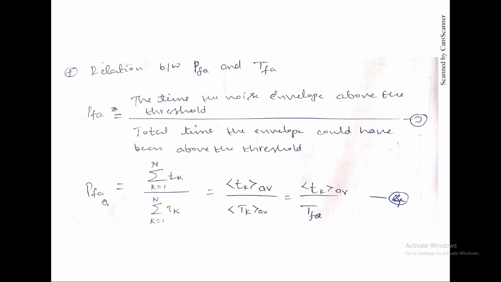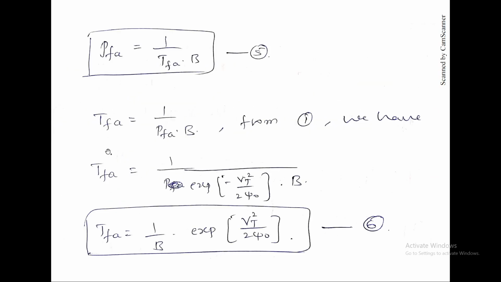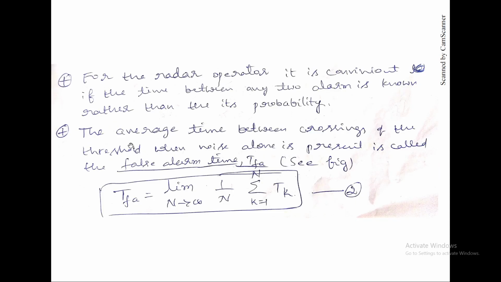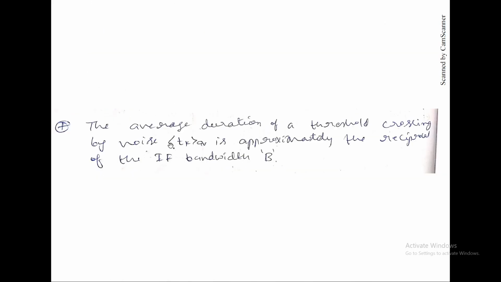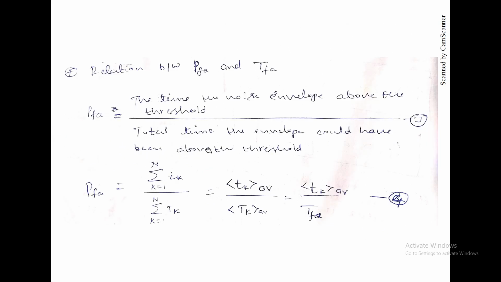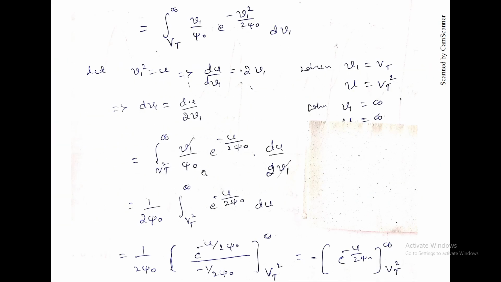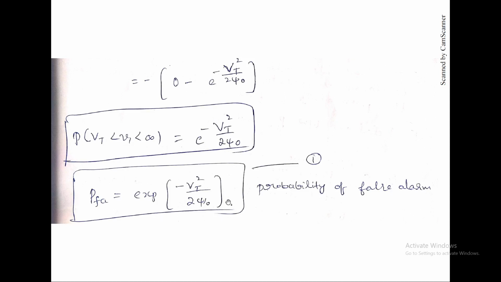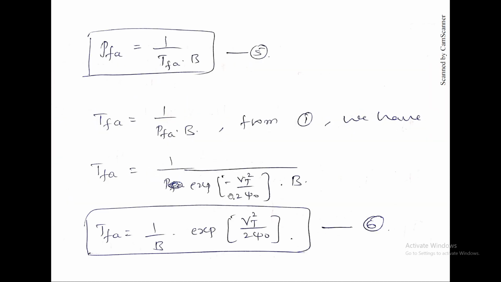The probability of false alarm will be equal to 1 by TFA, the average time between crossings of the threshold, into the bandwidth of the receiver. When we replace TFA here, and we know TFA from the above terms, we substitute that expression and get this expression for the probability of false alarm.